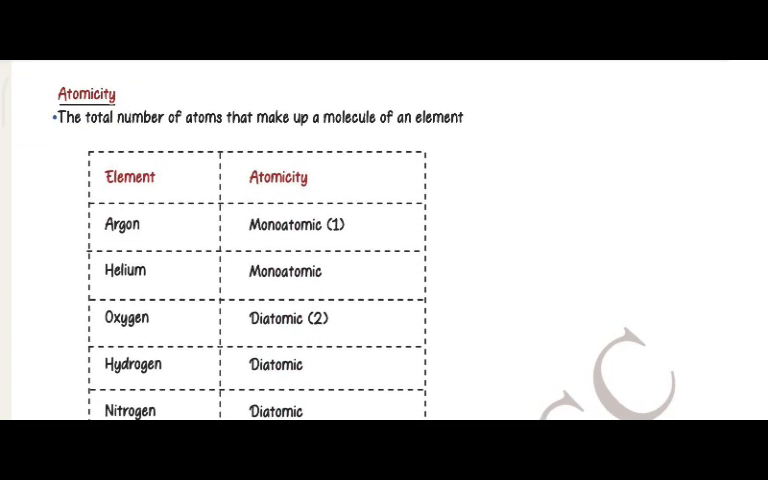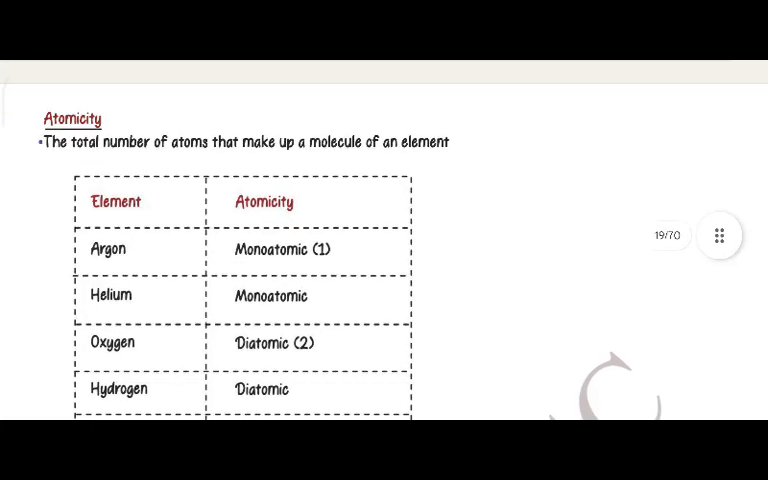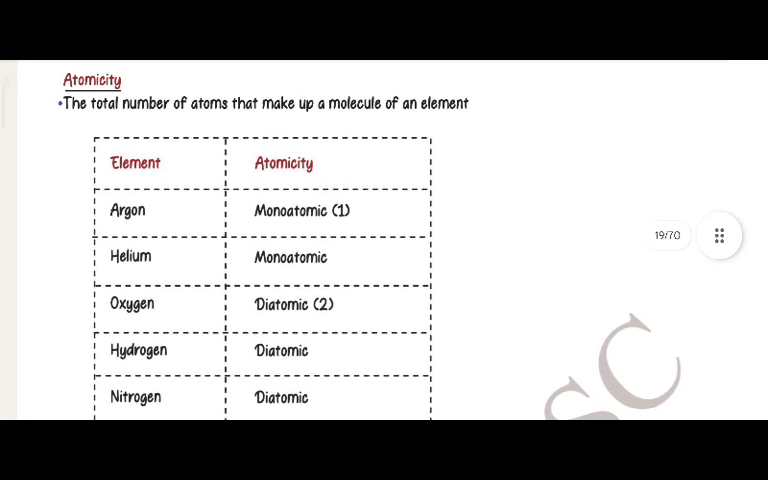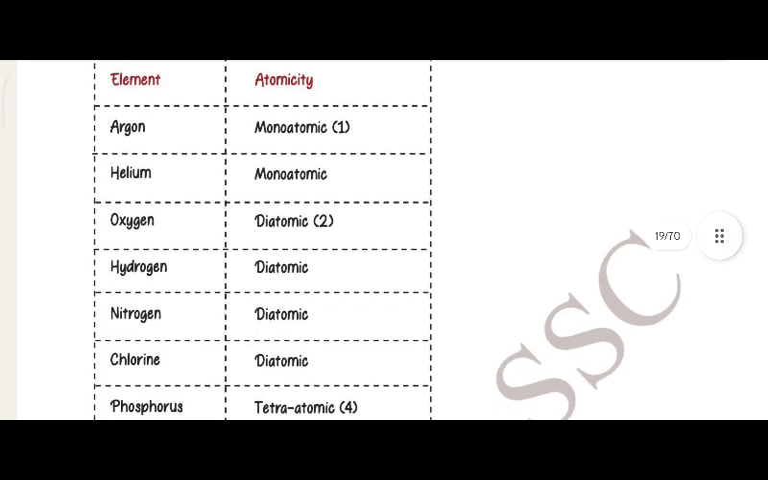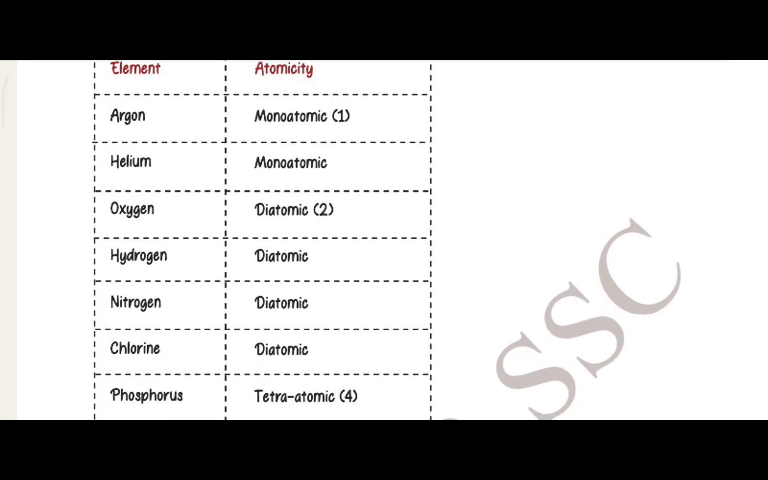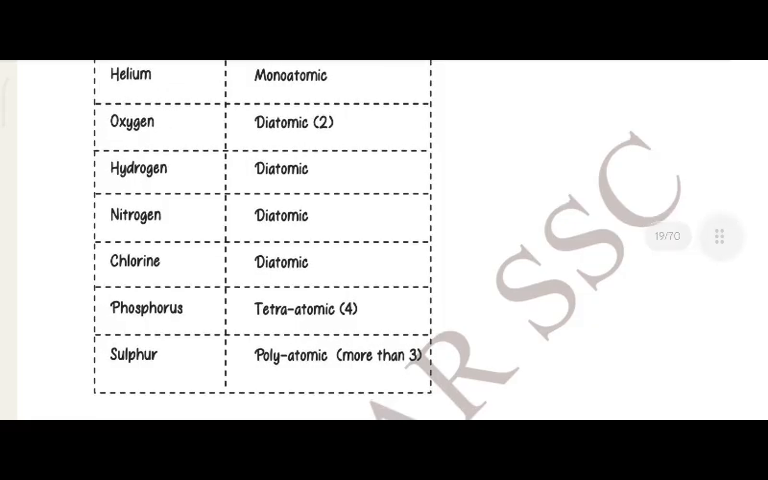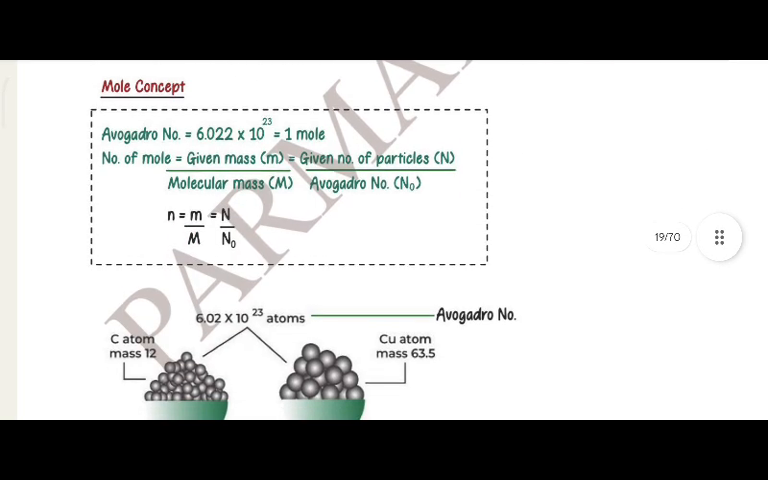Atomicity. The total number of atoms that make up a molecule of an element. Element atomicity. Argon monoatomic 1, helium monoatomic, oxygen diatomic 2, hydrogen diatomic, nitrogen diatomic, chlorine diatomic, phosphorus tetraatomic 4, sulfur polyatomic, more than 3. Mole concept: